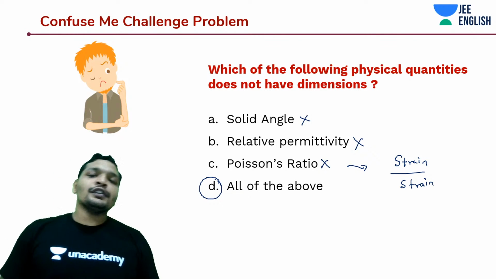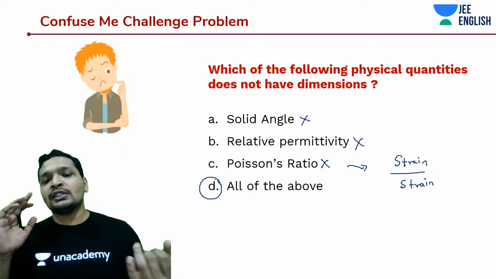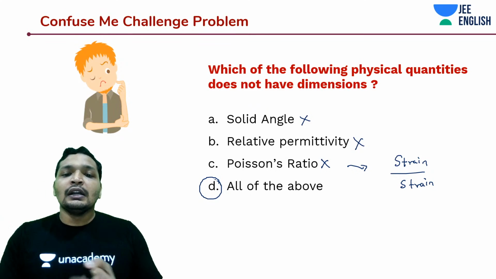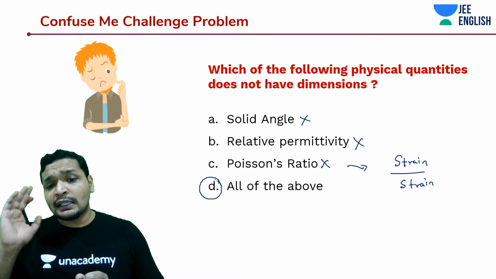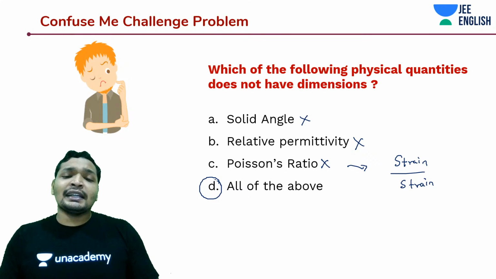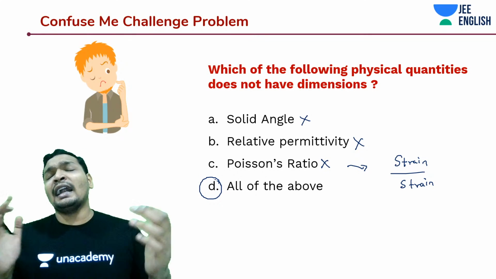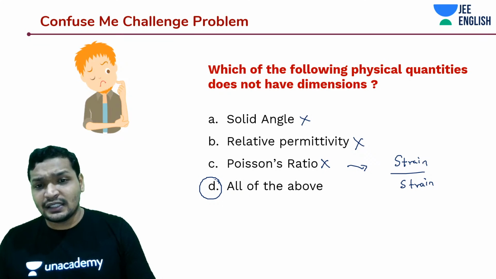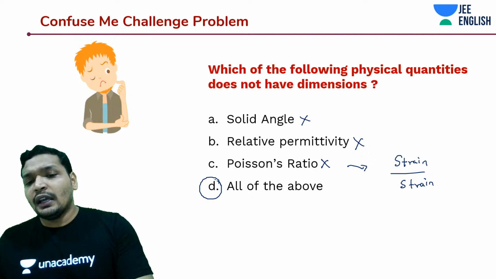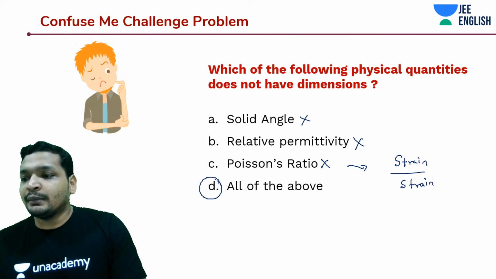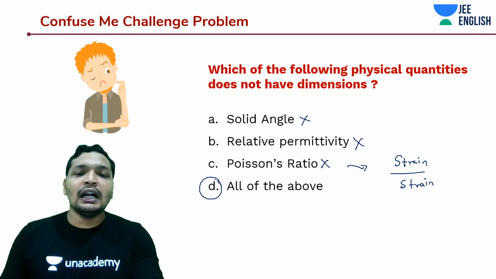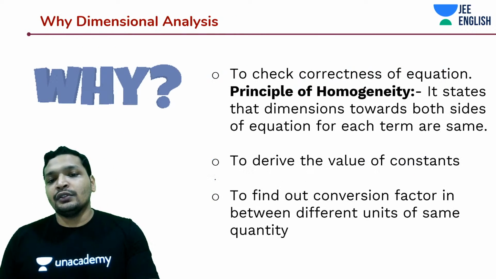Alright. So which of the following physical quantities does not have dimensions? Solid angle, relative permittivity, relative permeability, Poisson's ratio, magnetic susceptibility, and also your refractive index. Okay. Any of these do not have any dimension. And also your solid angle and your 2D angle.